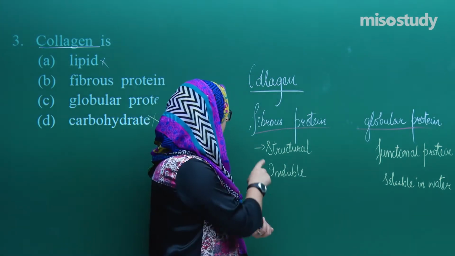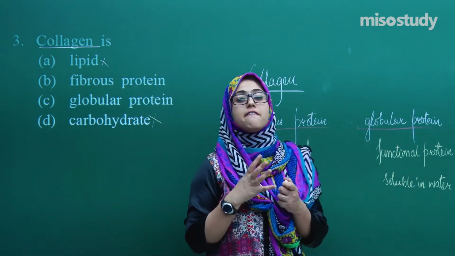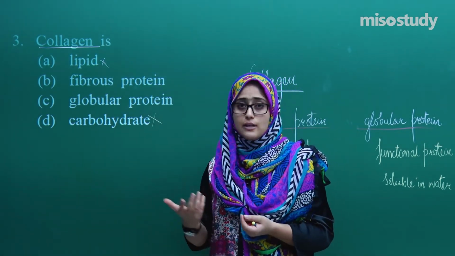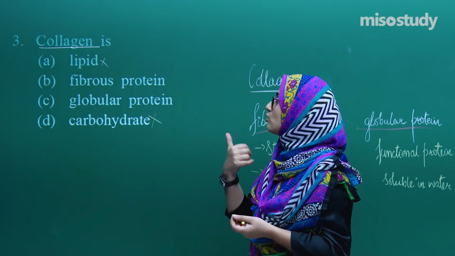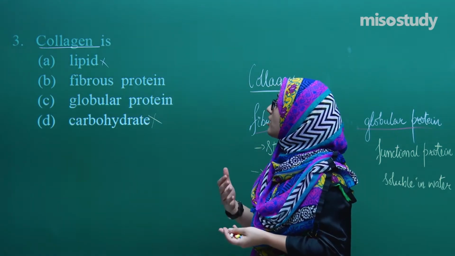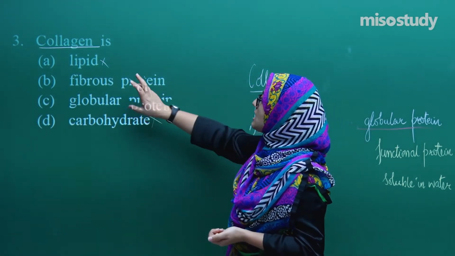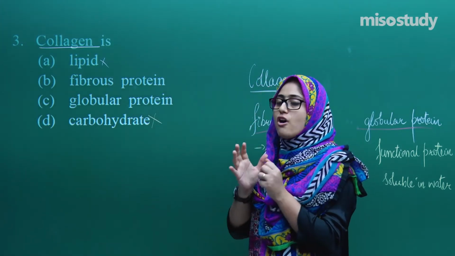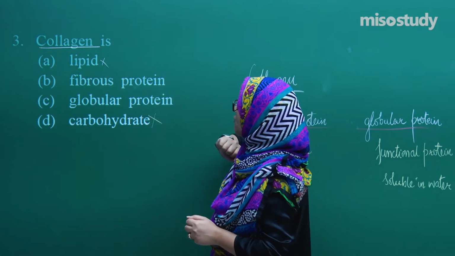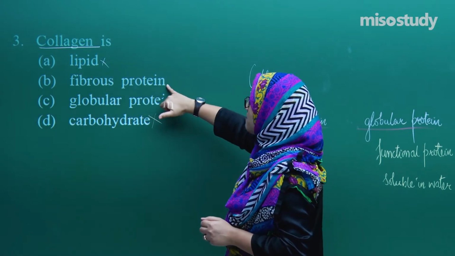If we see this fibrous protein, these are the fibers; these proteins form the fibers. So, collagen is basically what? It's a fiber. This collagen protein is mainly used in the composition or formation of the fibrous protein. So, what we see here are the two options, fibrous and globular.